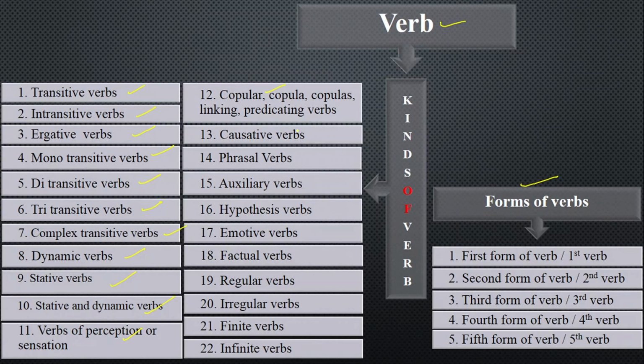And in the same way, number 13 causative verbs, number 14 phrasal verbs, number 15 auxiliary verbs, number 16 hypothesis verbs, number 17 emotive verbs, number 18 factual verbs, number 19 regular verbs, number 20 irregular verbs, number 21 finite verbs, number 22 that is known as infinite verbs or non-finite verbs, and forms of the verbs are 5, which are known as first form, second form, third form, fourth form, fifth form, which we'll be talking about one by one.